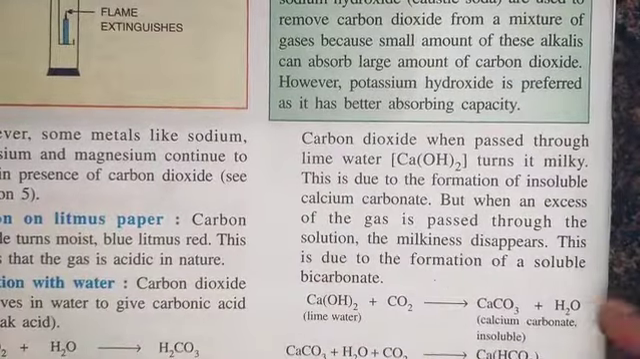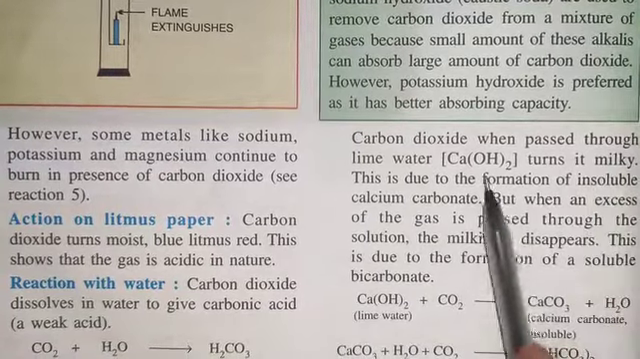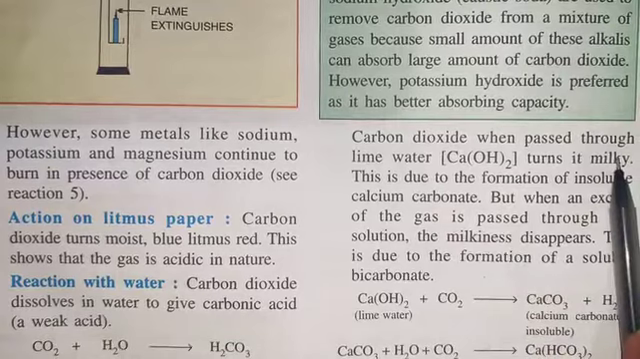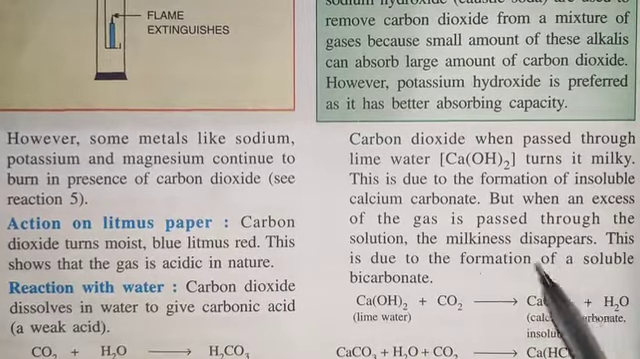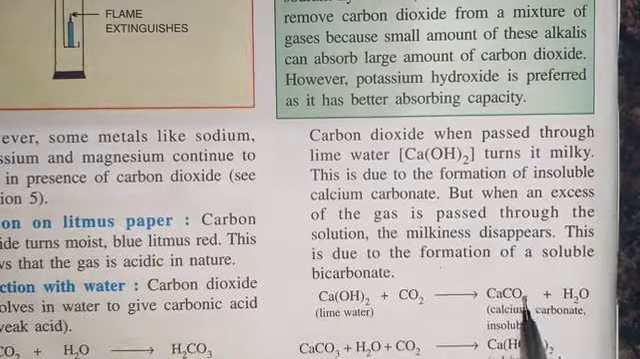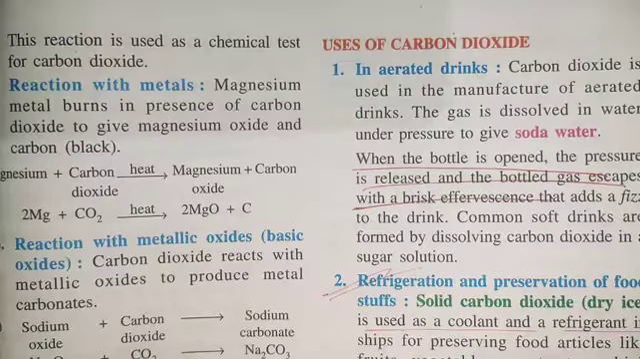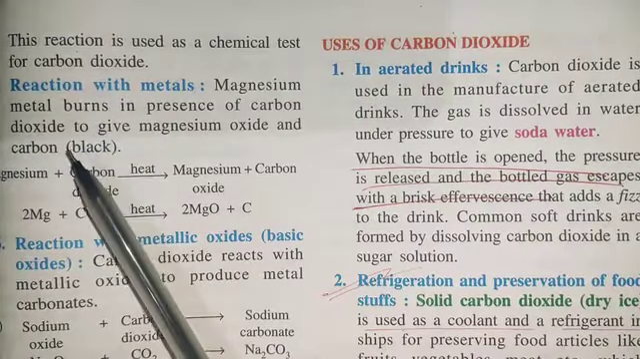Now carbon dioxide, when passed through lime water, turns it milky. It will change the color of the lime water and it will turn into a milky color. This is due to the formation of insoluble calcium carbonate. We'll get calcium carbonate in the insoluble form. So this reaction is used as a chemical test for carbon dioxide.